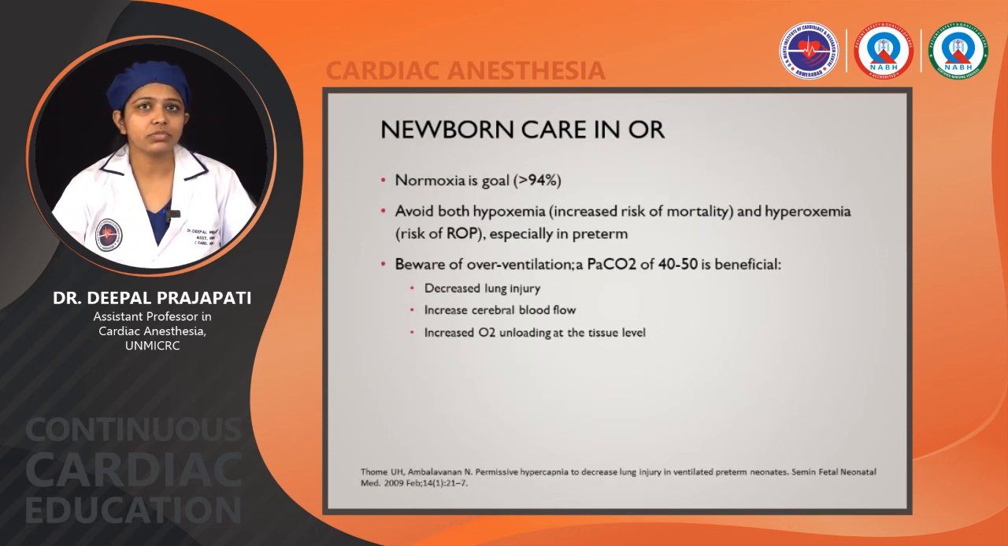For the operating room, normoxia is the goal, that is more than 94% saturation. Avoid both hypoxemia, which increases the risk of mortality, and hyperoxia, which causes ROP, especially in preterm. Beware of overventilation. For that, a PCO2 of 40 to 50 is beneficial. It causes decreased lung injury, increased cerebral blood flow, and increased oxygen unloading at the tissue level.